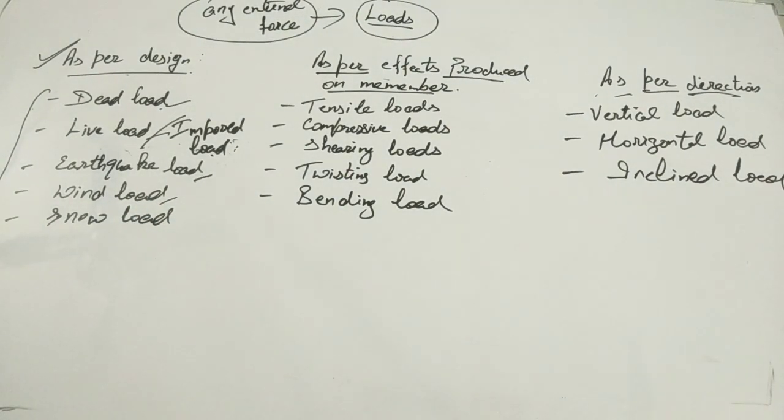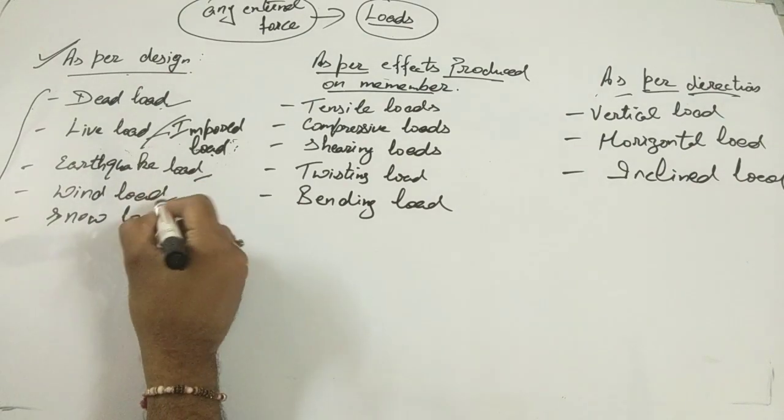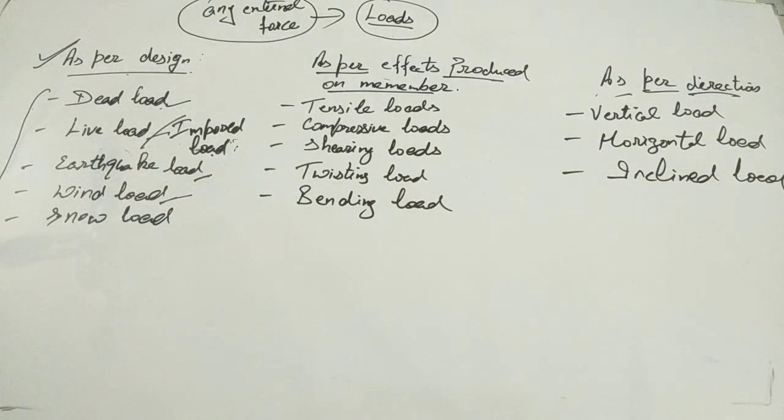It is coming only because of wind blowing. When wind acts on the member, that wind load will be the load for the structure. It is also an example of dynamic loading, because before it acts, no one can decide its intensity, its magnitude. Clear? These are all natural phenomena, so they come as examples of dynamic load.